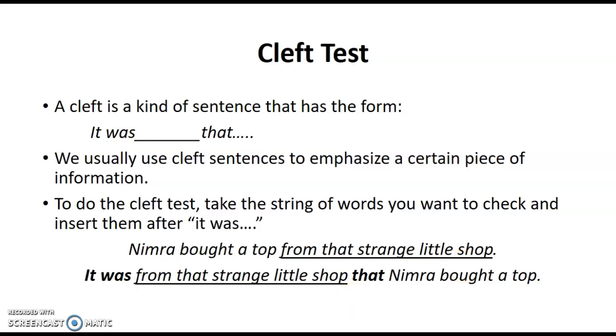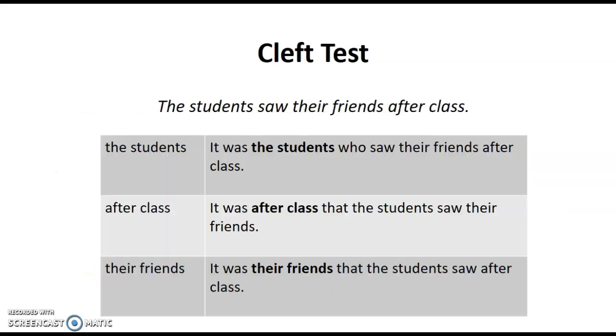So you could say instead, it was from that strange little shop that Nimra bought a top. We can see that it's very easy to take that prepositional phrase, insert it after "it was," and continue the rest of the sentence in a grammatical way. If I took a different group of words, it wouldn't make grammatical sense. We'll see that in the next few examples here.